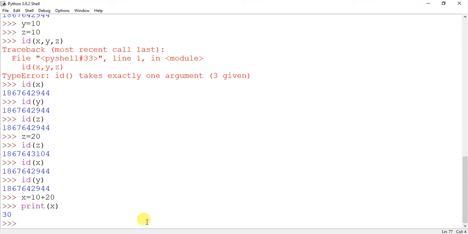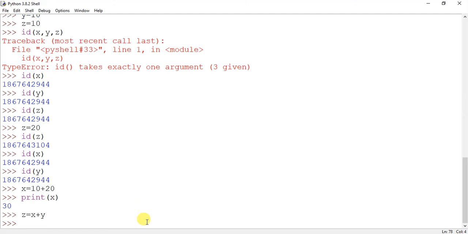So at the right hand side we can have a literal, that is a single value, or an expression like 10 plus 20, or we can also have like this. Here z is L value and the remaining x plus y becomes an expression. The expression uses some L value components, that is x and y.